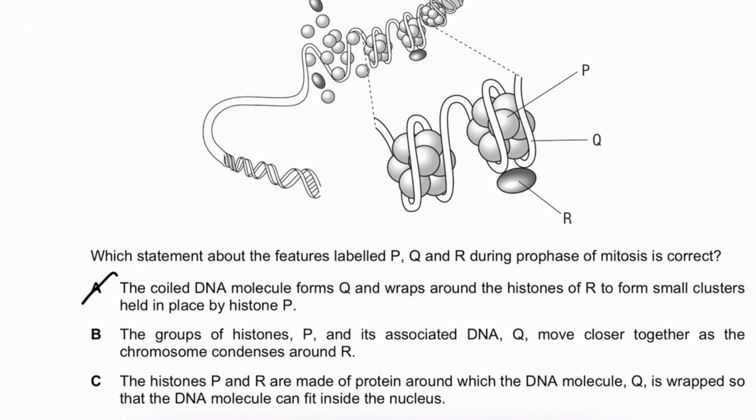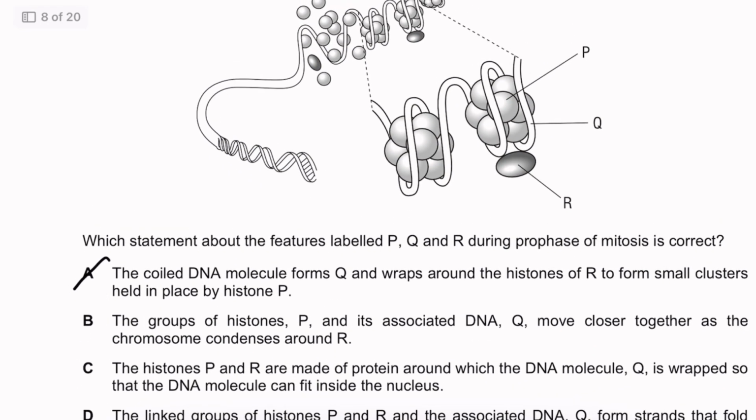There's no way that they move closer and condense around R. We do know that in prophase DNA does condense. However, we don't really know the way in which it does so. The histones P and R are made of proteins around which the DNA molecule Q is wrapped, and so DNA can fit inside the nucleus.